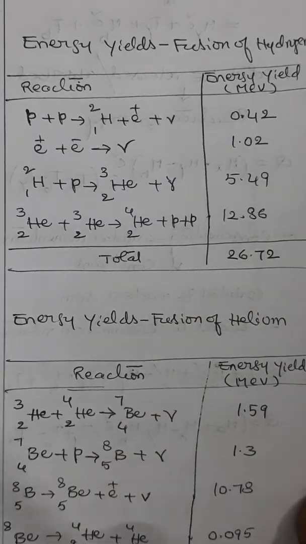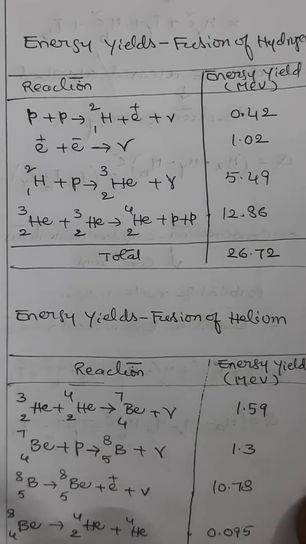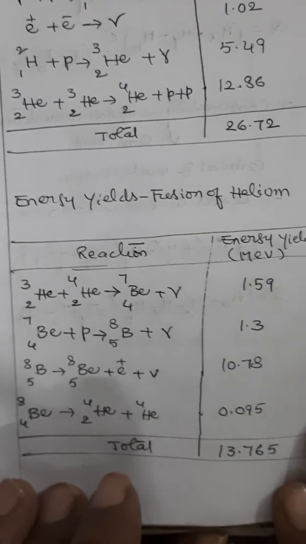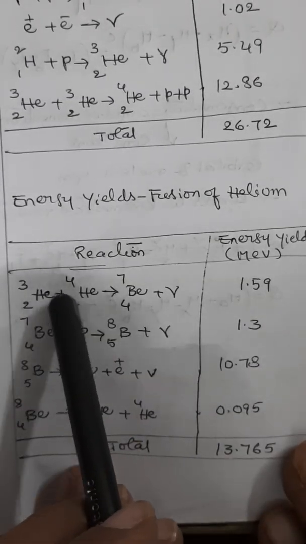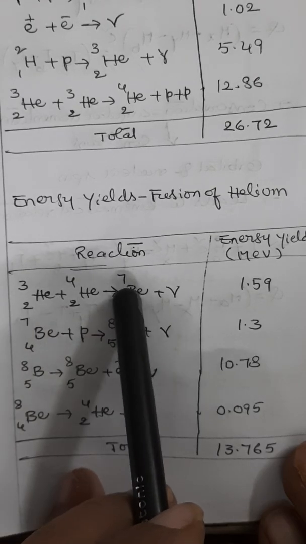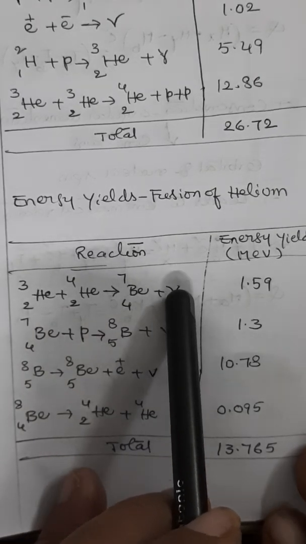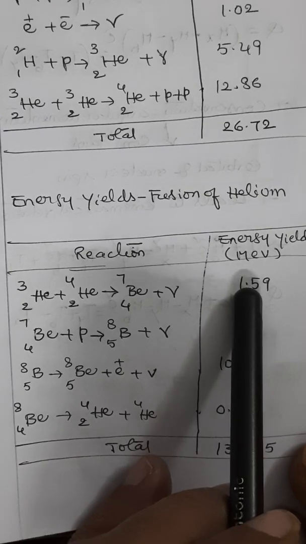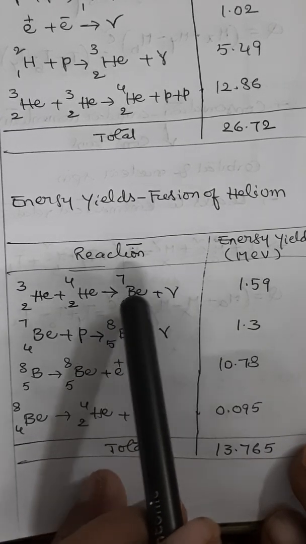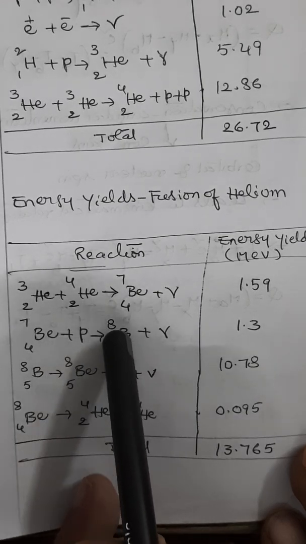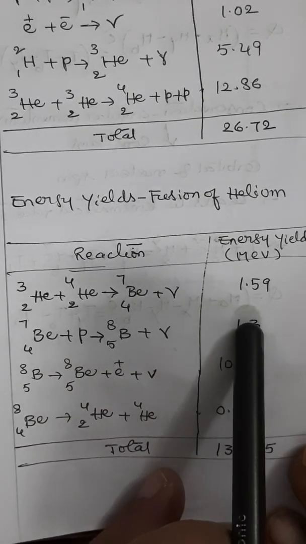Similarly, if you see the energy yields of fusion reactions of helium, for example, the helium-3, when combined with an alpha particle, becomes beryllium with a gamma radiation release and an energy yield of 1.5 million electron volts. This beryllium again fused with a proton to become boron and gamma release with 1.3.